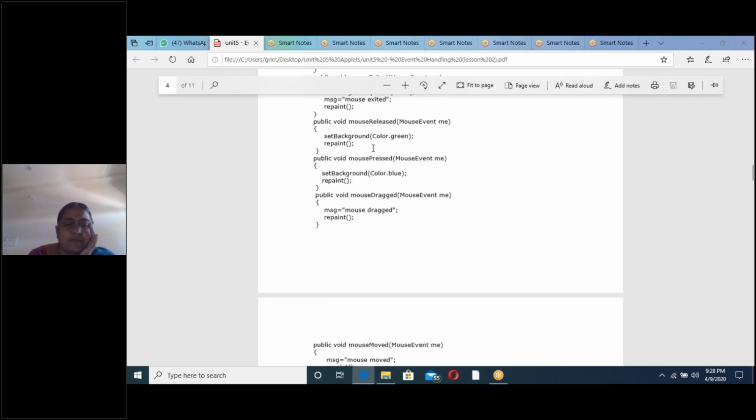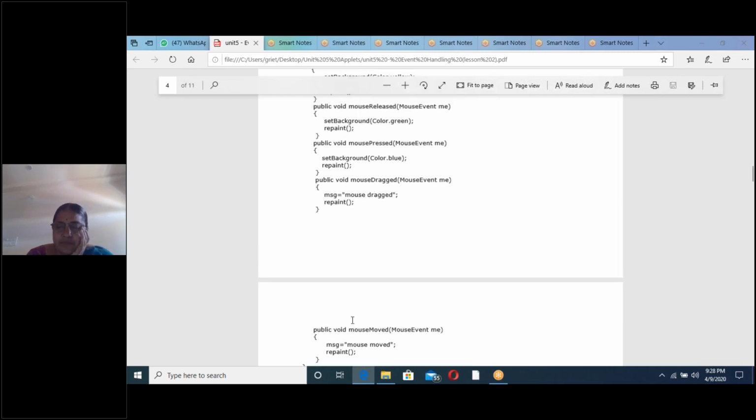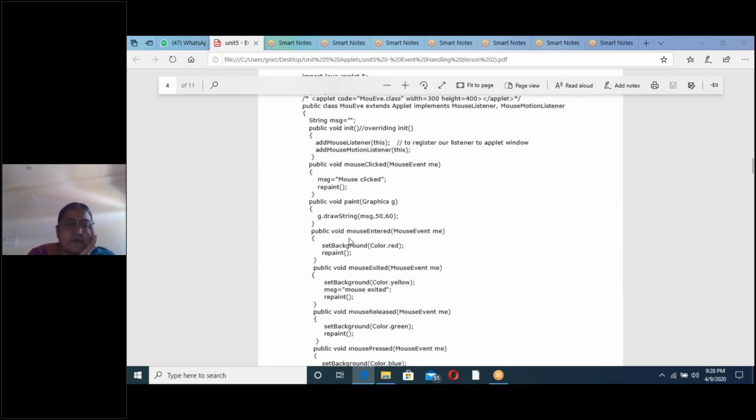Mouse moved. This is mouse moved. Next, mouse entered. Where is mouse entered? This is mouse entered. Whenever the mouse enters the applet window, the background color of the applet window is changed to red. Initially it is white, no? That color is red. Now we will see the output.